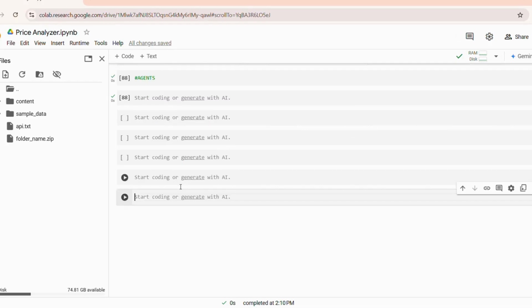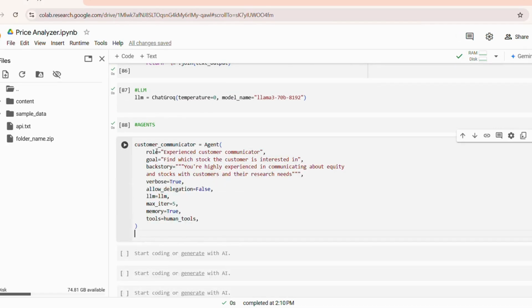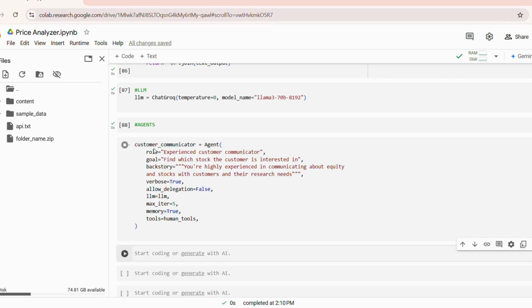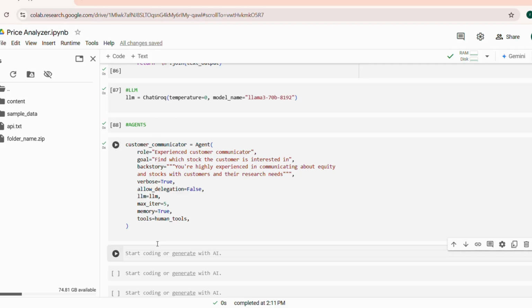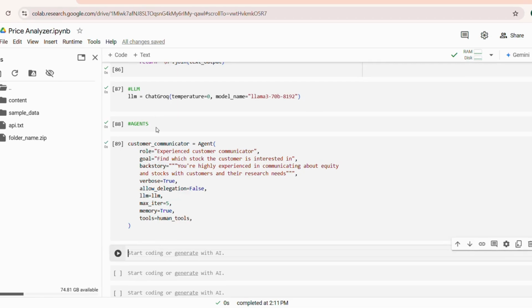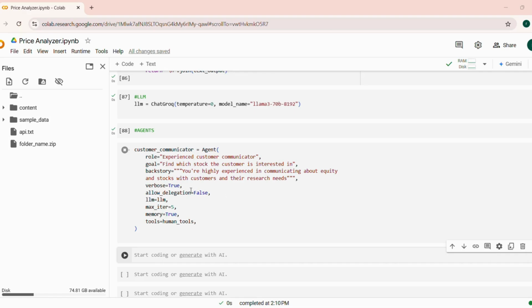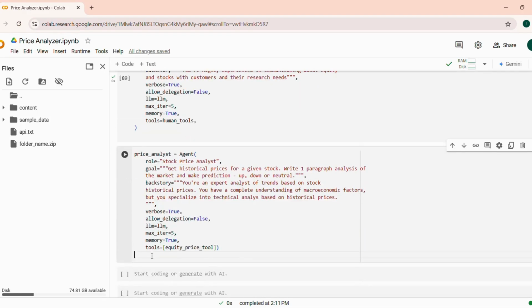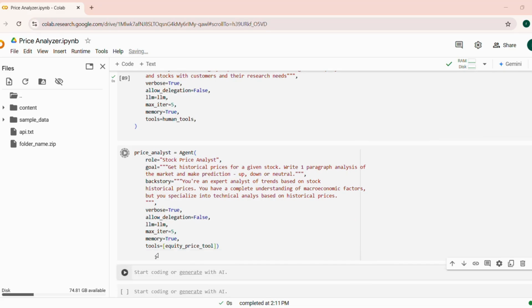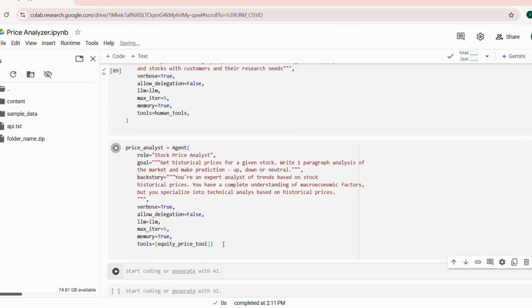Now, let's create our main agents. Starting with the customer communicator agent. This agent is an expert in communication, specializing in interacting with humans to identify which stock they're interested in. Second is the price analyst agent. He analyzes the historical stock prices, performs technical analysis, and predicts whether a stock's price will go up, down, or stay neutral. This agent uses the equity price tool we created above.